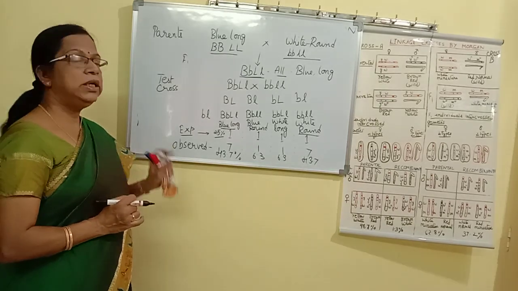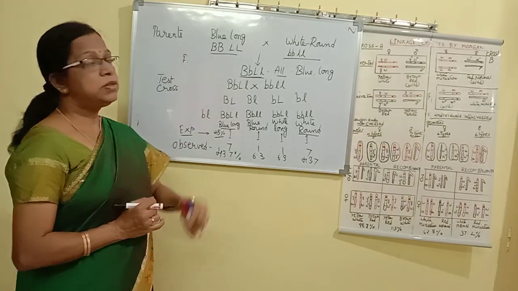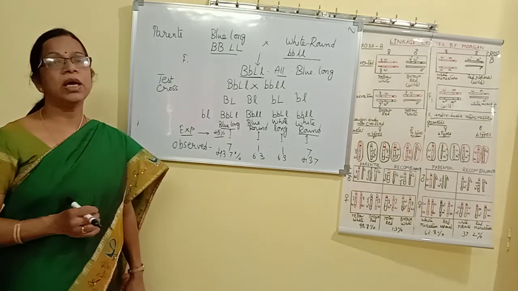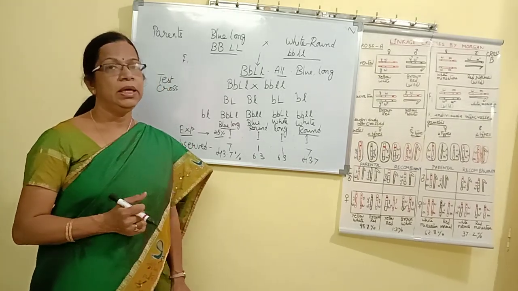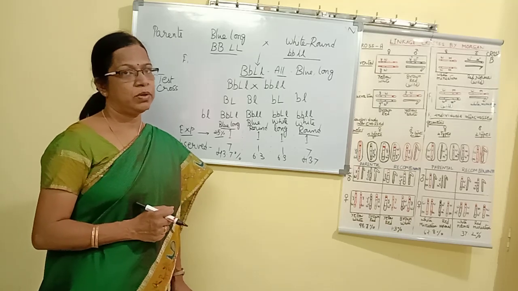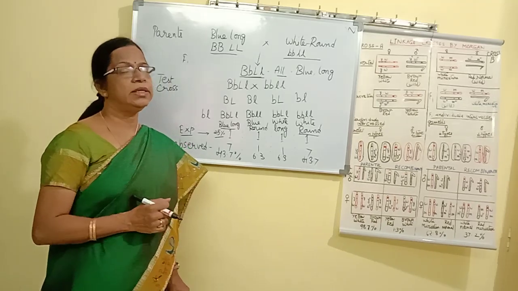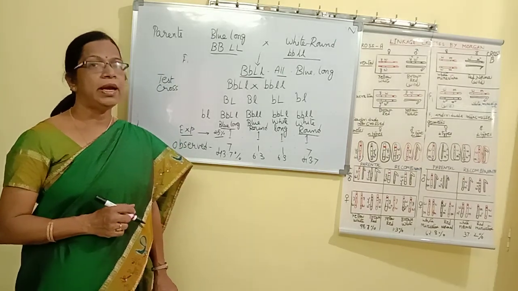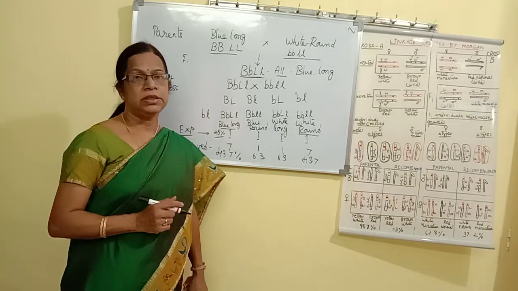Now, this was initially observed by the two scientists, Bateson and Punnett. The same linkage was also confirmed by the scientist Morgan in Drosophila. In Drosophila, he studied X-linked inheritance. The genes present on the X chromosome were studied, and he found linkage between two particular genes.